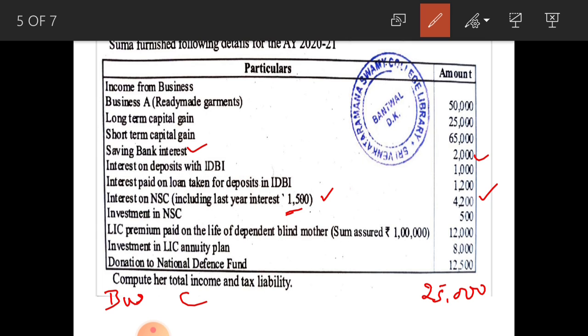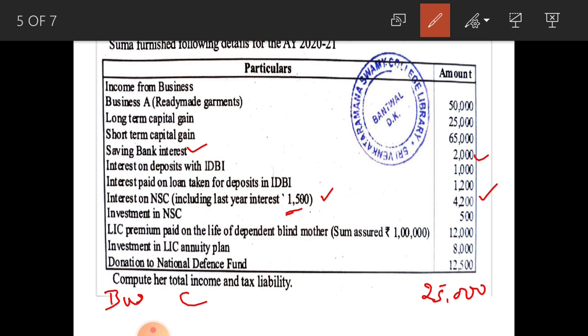Interest on NSC also has two adjustments. First one, under income from other sources 4,200, and under section 80C interest on NSC 4,200 minus 1,500. Next one, investment in NSC deductible under section 80C along with interest on NSC.